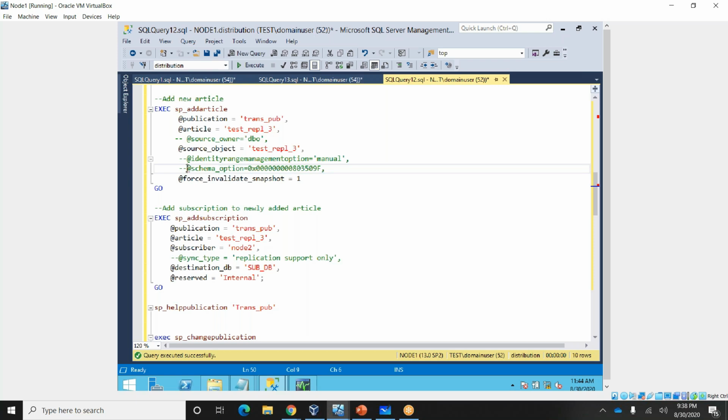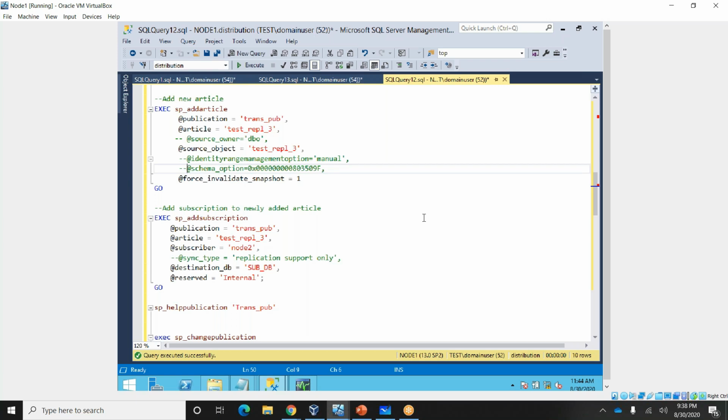Any other questions, guys? Feel free to ask. Hello? Yeah, there are some components: publisher, subscriber, distributor, articles, publications, and subscriptions. What is the difference between publisher and publications? Why do you have to create two? You create a publisher and then you have to create publications again.